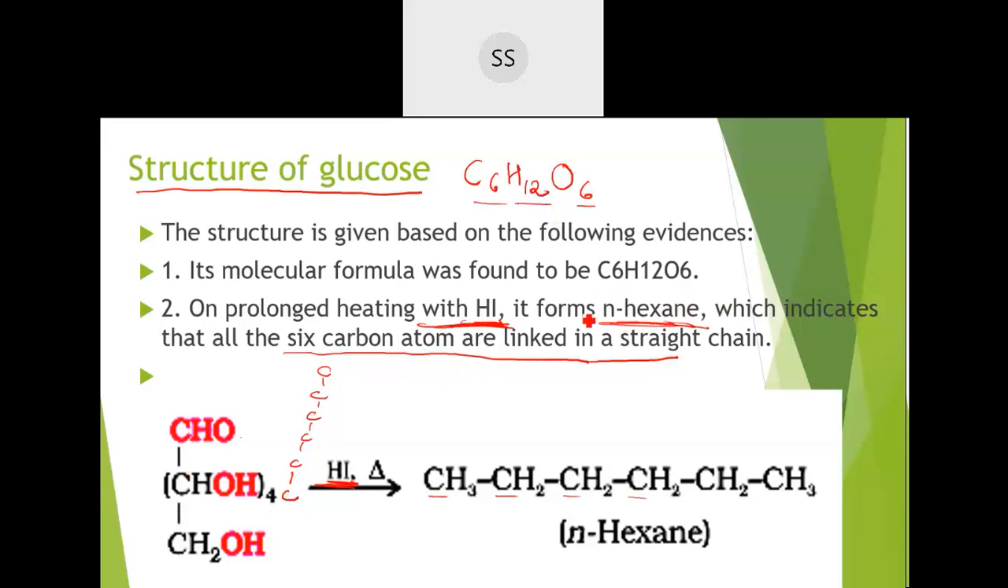With some reactions they could find out the molecular formula. Now they wanted to find out which functional group is present, where it is, and how these are arranged. The first thing, as I said, is that they understood the carbon atoms form a straight chain with no branching. They got to know that by making it react with hydrogen iodide at high temperature, with prolonged heating.